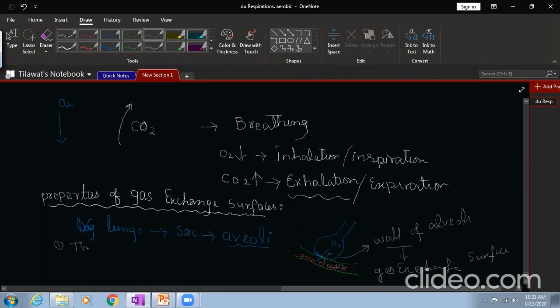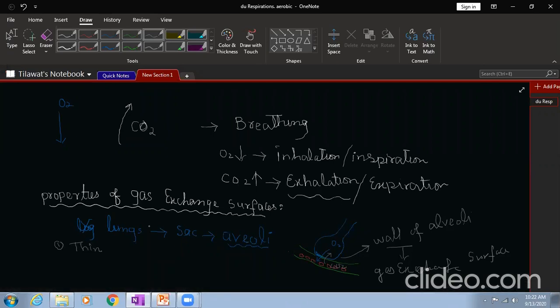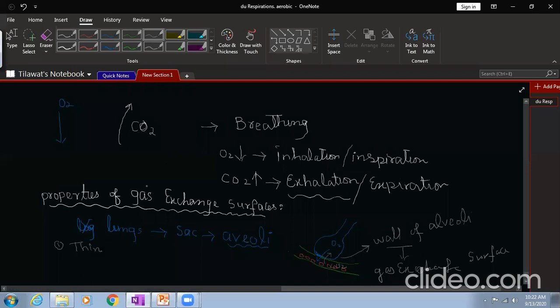Why should it be thin? So that more diffusion takes place. We know if the surface is thin, the process of diffusion will be high, and the exchange of molecules will happen very easily, right? So first, it should be thin. Second, the surface area should be more.